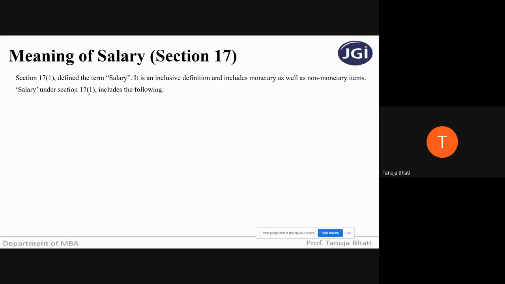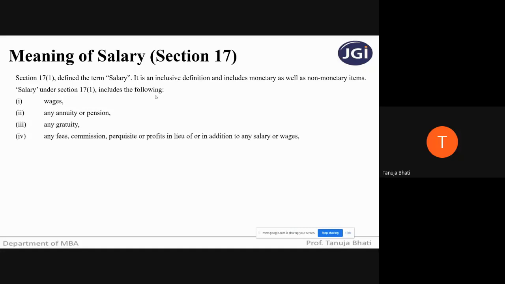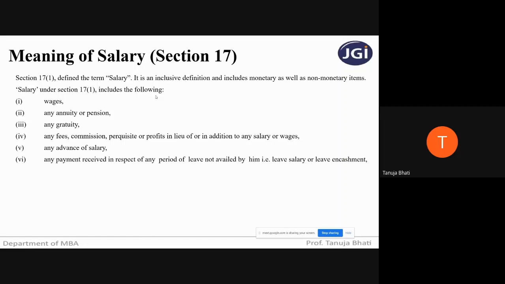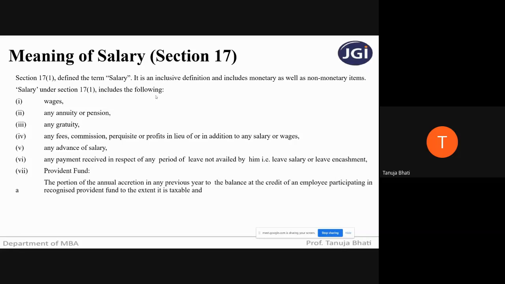So salary under section 17 subsection 1 includes the following: wages, any annuity or pension, any gratuity, any fees, commission, perquisites, or profit in lieu or addition to any salary or wages. Any advance of salary is also salary. Any payment received in respect of which period of leave is not availed, that is leave encashment. Provident fund also comes under the definition of salary.